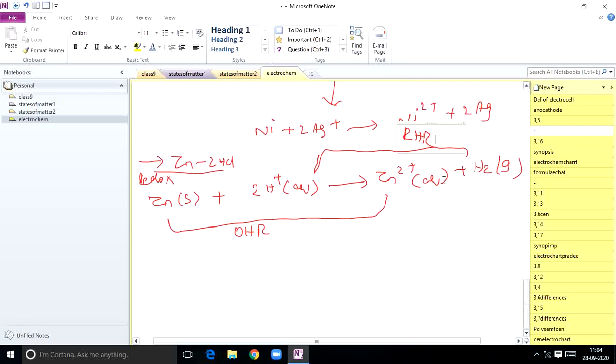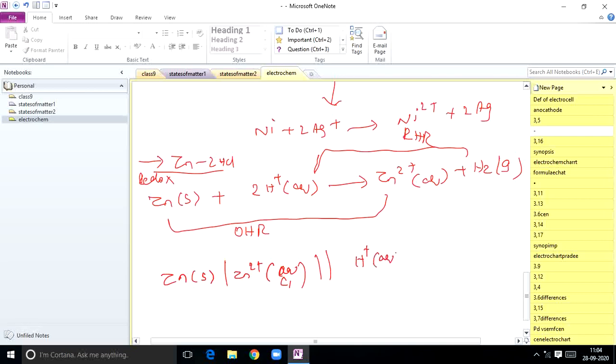Now the cell notation: zinc solid state, single line, Zn2+, and here I am mentioning the concentration C1, aqueous, double vertical line, and this time simply write H+. Generally, while writing H+ to hydrogen gas, you have to mention platinum; that's the key point.